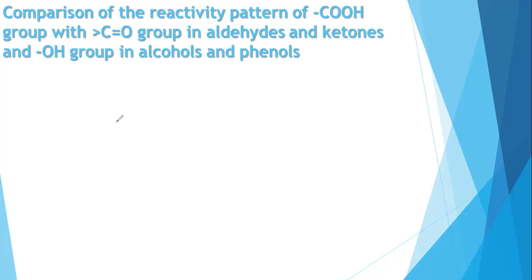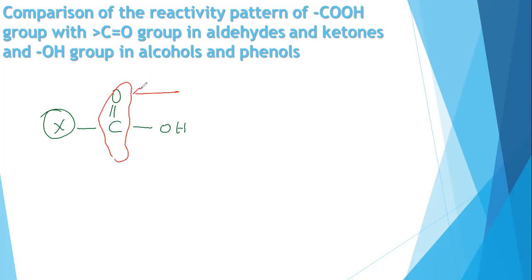When you take carboxylic acid, COOH, I'm talking about the carboxylic group, only this one, like your aldehyde and ketone, this carboxylic acid shows the carbonyl carbon. So we are going to speak about this CO bond and compare with aldehyde and ketone. And also it has the OH group. Now I am going to speak about what? Yes, phenol and alcohol.